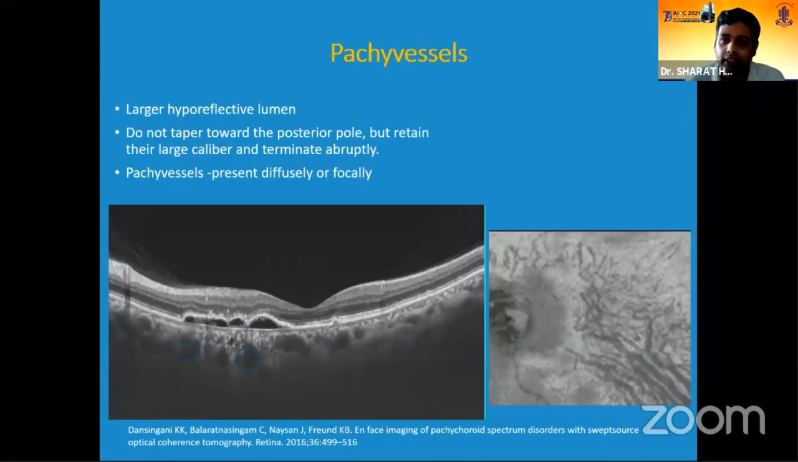The foremost important thing in saying it is pachychoroid is the presence of pachy vessels. These are permanently dilated vessels in the Haller's layer, and these pachy vessels have a large hyperreflective lumen. They usually do not taper towards the posterior pole and they retain the large caliber, which can be nicely seen in the en face image and has been nicely described by Dansingani et al., where they go up to the posterior pole and terminate abruptly. These pachy vessels can be present diffusely or focally depending on the condition, whether it's pachydrusen, pachychoroid neovasculopathy or CSC.